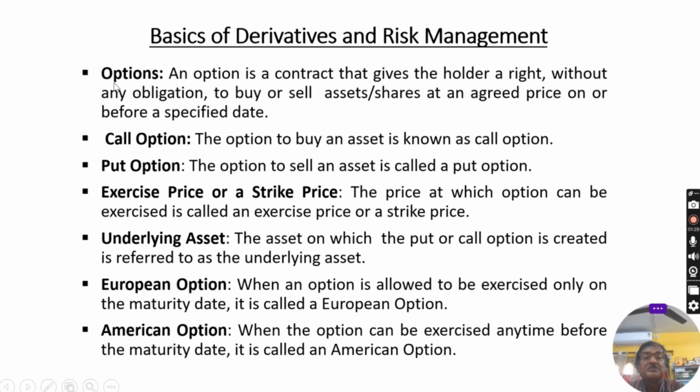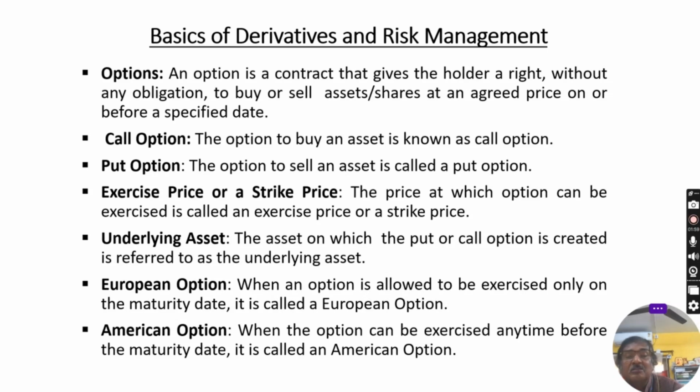Now first, options. What is options? An option is a contract that gives the holder a right but without obligation. That is the beauty of this type of contract. You cannot utilize the contract also. That is up to you.